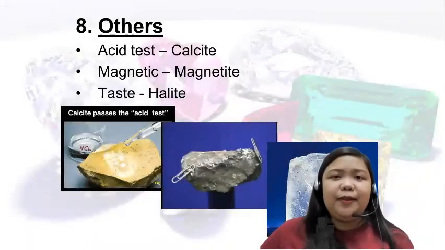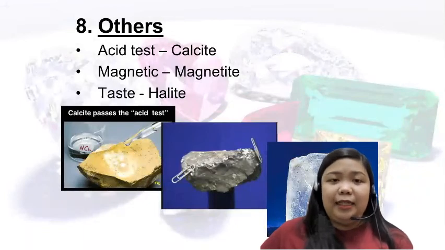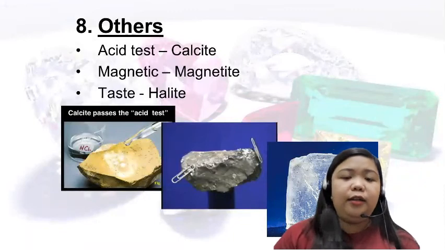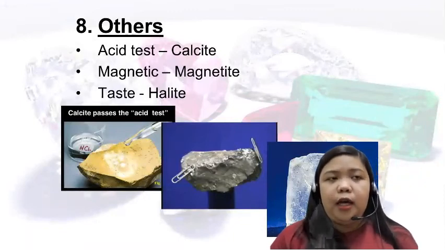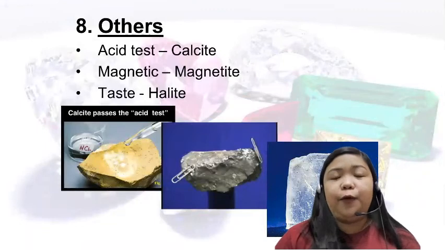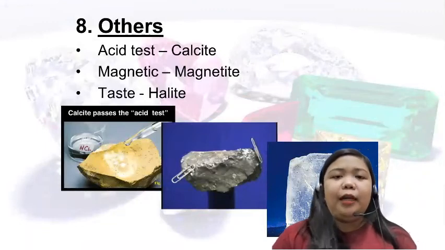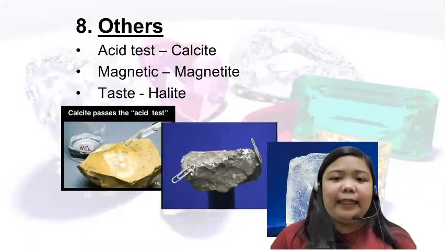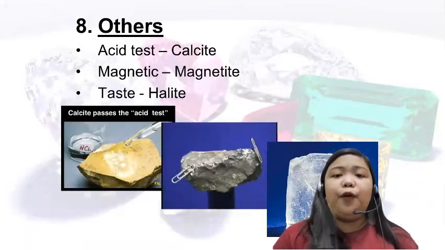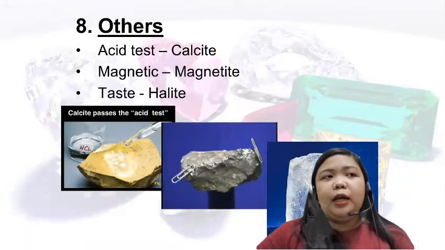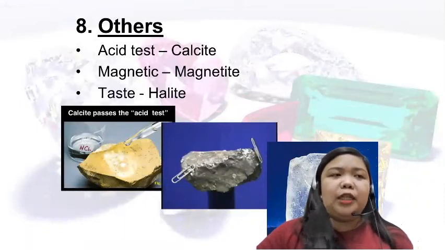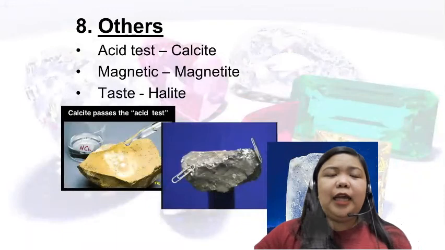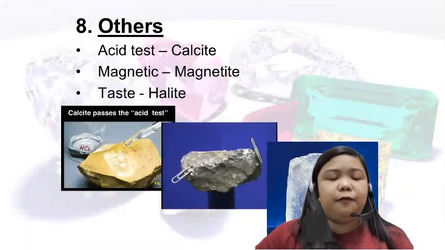To test other types of mineral properties, we can use the acid test. For example, we put hydrogen chloride on a rock and observe if it will be eroded or if it will form any bubbles. Next is magnetic. We use a magnet in order to attract that specific kind of rock, just like for example gold. For example, I have a gold necklace and I will use a magnet. Then I will try if my gold necklace will follow the magnet or stick to my magnet.